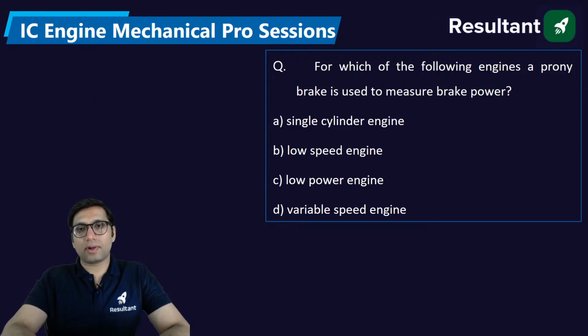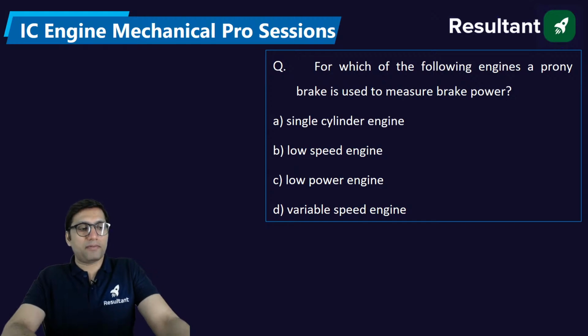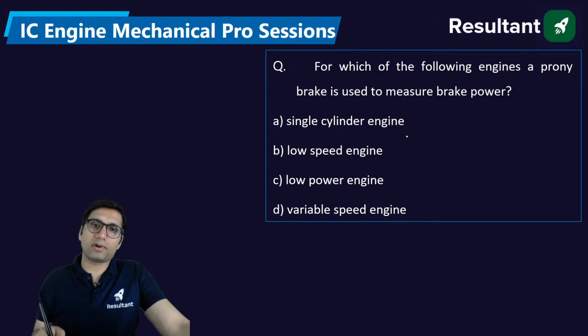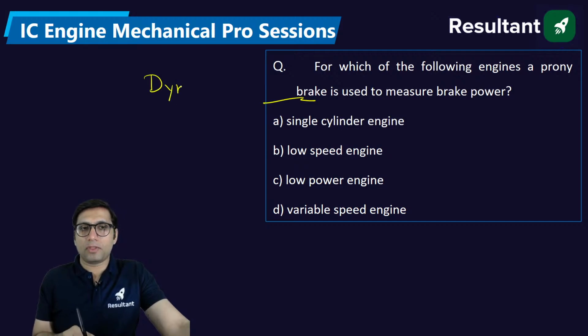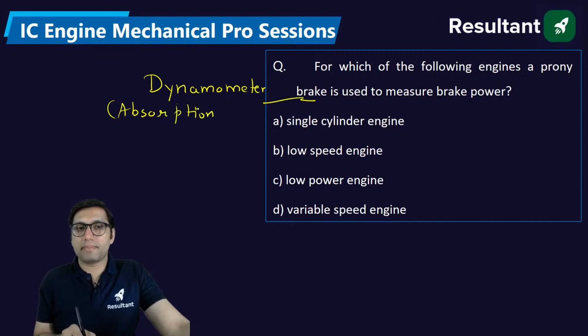For which of the following engines is a Prony brake used to measure the brake power? What is a Prony brake? A Prony brake is basically a type of dynamometer which is used to find the value of brake power. There are different types of dynamometer. It comes under the absorption type dynamometer, and it is used to find the brake power.